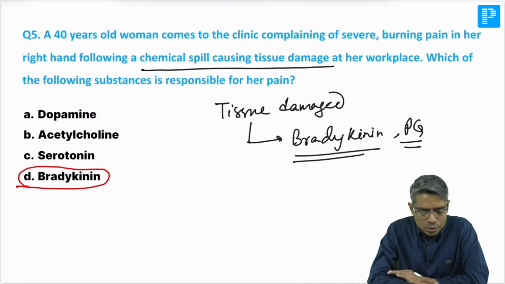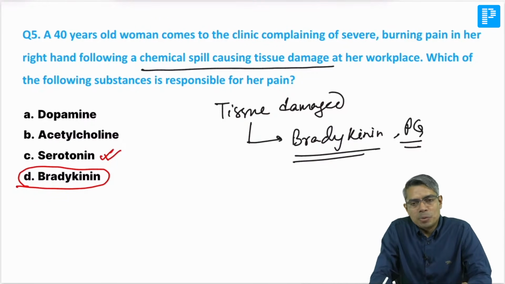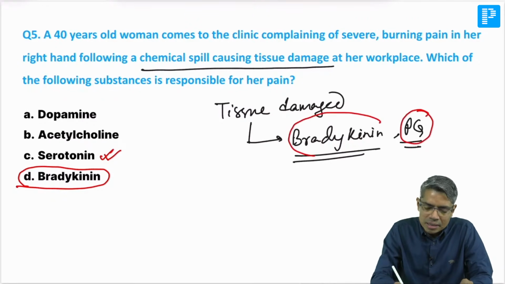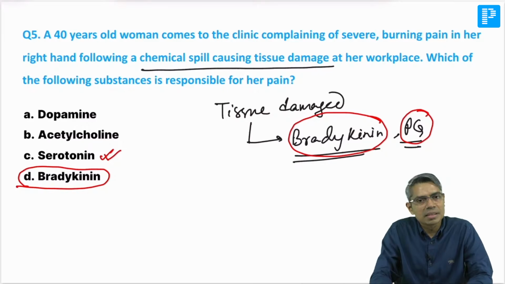Although serotonin is also responsible for causing pain after chemical damage, serotonin will be released later on. First there will be release of bradykinin and prostaglandin. Prostaglandin is a nerve sensitizer and bradykinin is a pain-producing substance itself. So it is better to answer bradykinin in this question rather than serotonin, but D and C both can be answered here.